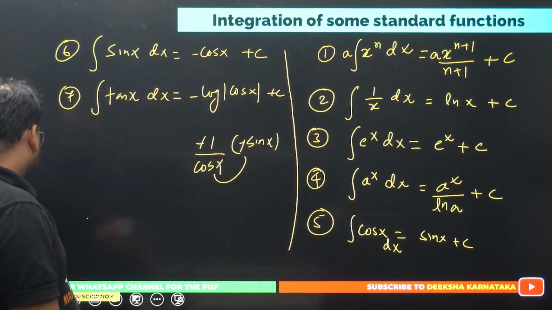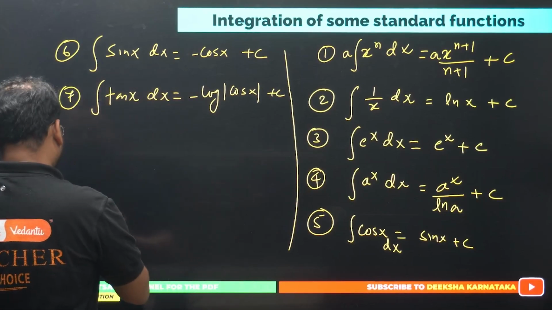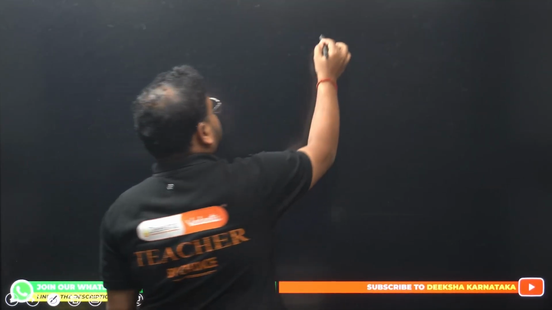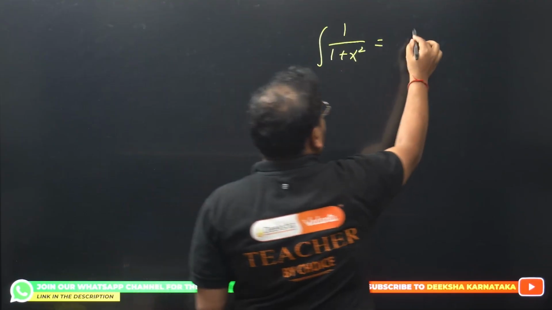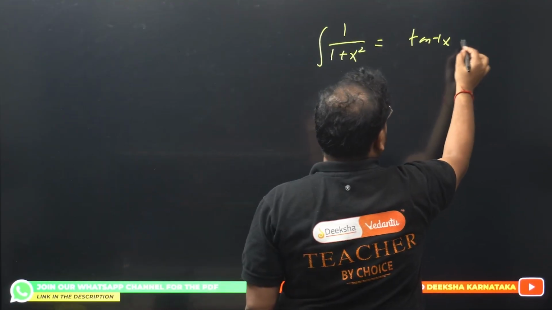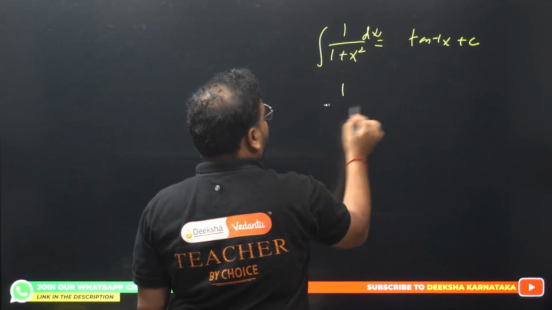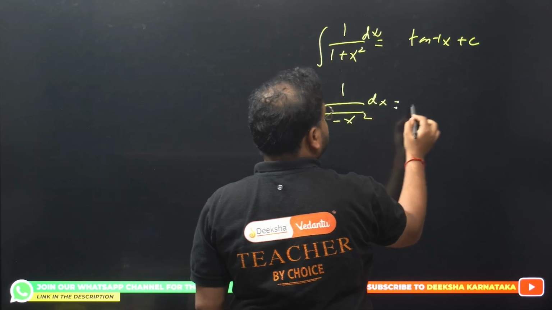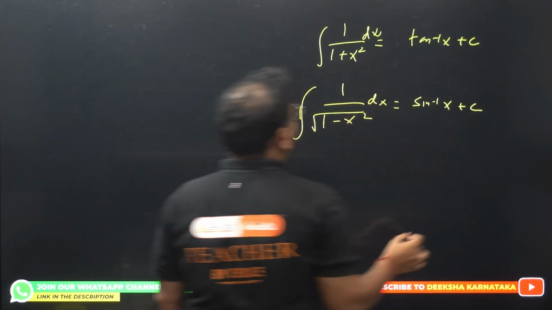These are the few. Now I'll give you a couple more, which are again important, but not useful in today's session. For example, the integration of 1 upon 1 plus x square dx is given as tan inverse of x plus c. And the integral of 1 upon the root of 1 minus x square dx is sin inverse of x plus c. So these two are there.